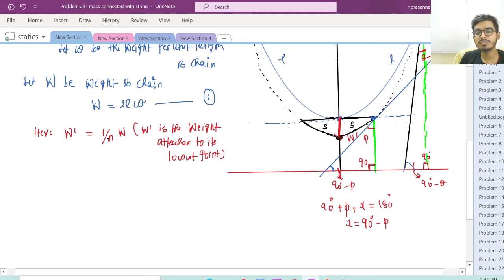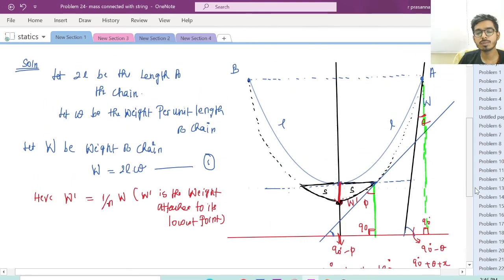This angle is 90 minus phi. And here we know one angle is 90 and one angle is theta. We don't know the third angle, but we know the overall is 180. So therefore my x will again be 90 minus theta. So this angle is 90 minus theta, this angle is 90 minus phi, right? Yes. So these are what we observe from the question, right?